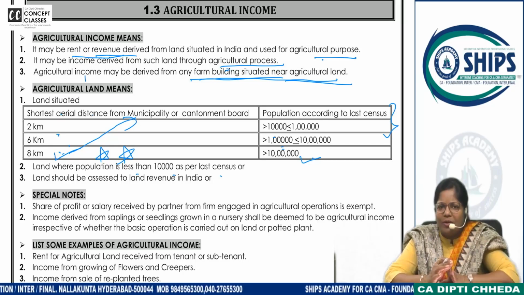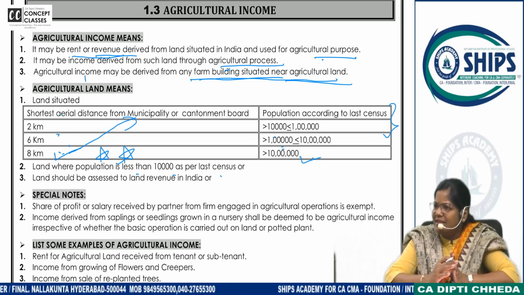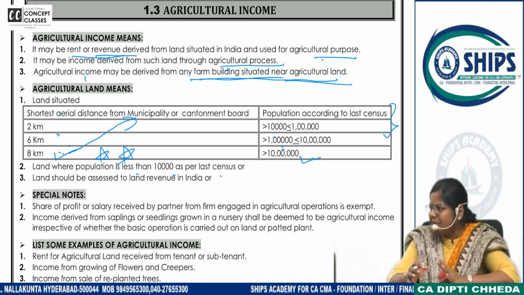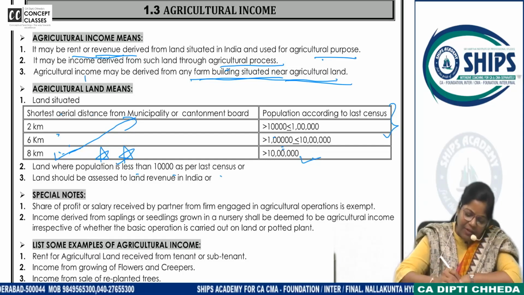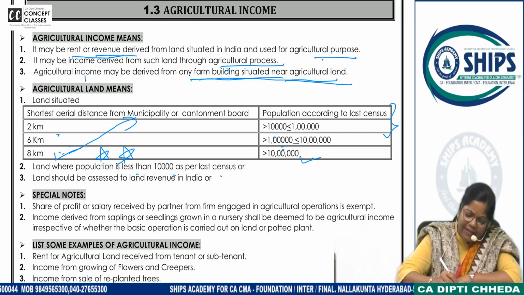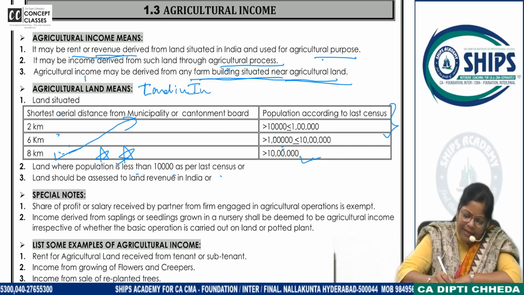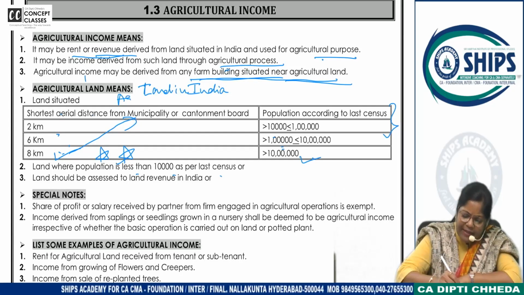What activities are going to be exempt? Agricultural. What activities are going to be taxable? Non-agricultural. Right. And when they talk about agricultural land, write here, land in India. Agricultural land in India.